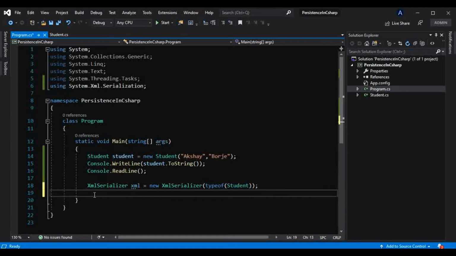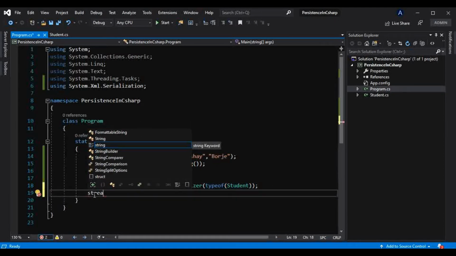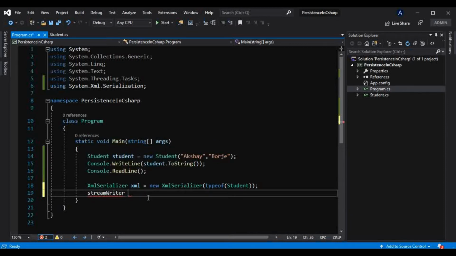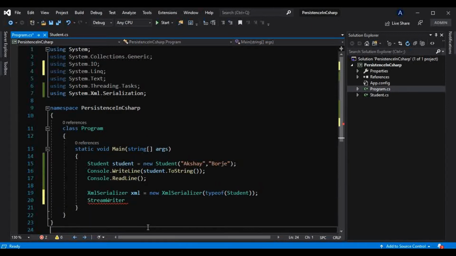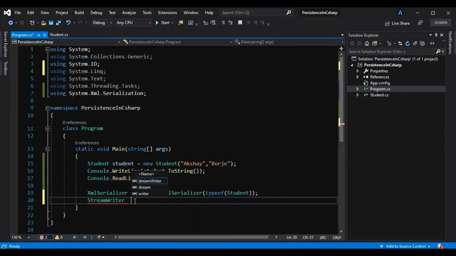Now to write into some file, I can use a StreamWriter class here. Where is the StreamWriter class present? If we go to show potential fixes, using System.IO, in that System.IO namespace there is this StreamWriter class, and I can create an instance of it, something like new StreamWriter.